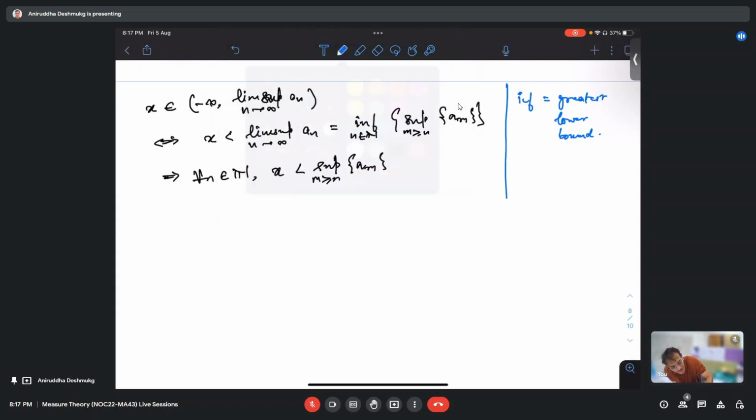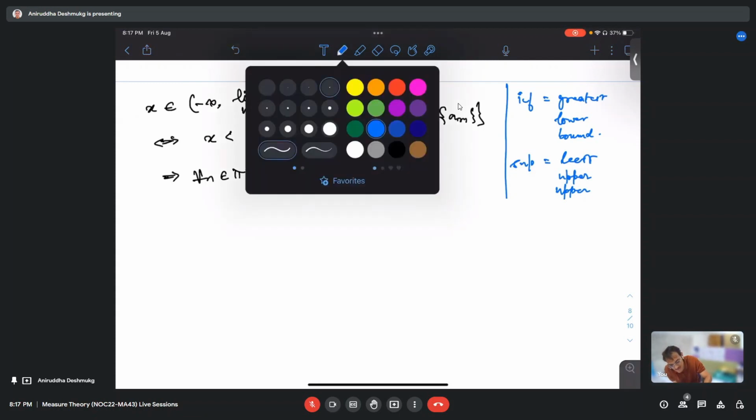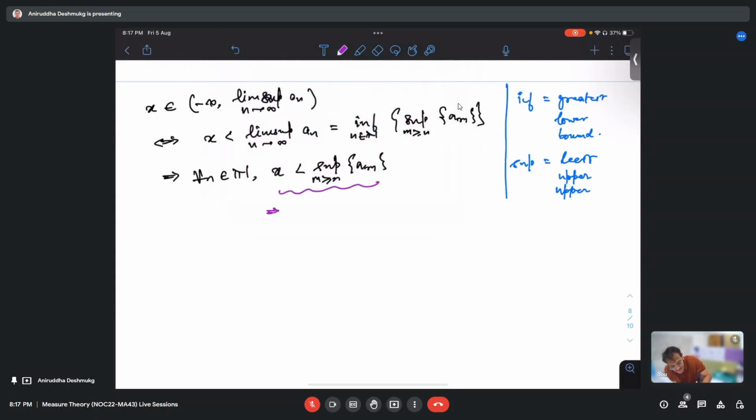On the other hand, supremum is the greatest upper bound. Sorry, not the greatest upper bound. There is nothing called a greatest upper bound. The least upper bound, I mean to say. Okay. Now something is less than the least upper bound. It means x is not an upper bound. Is that right? Yes. Not an upper bound. But once x is not an upper bound, what does this mean?